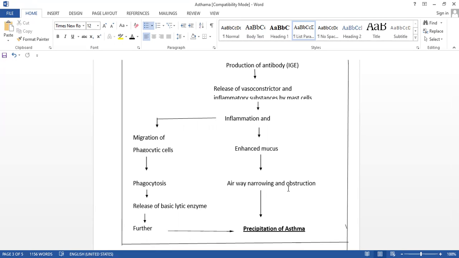That causes obstruction in the airflow, and that precipitates the asthma. And here, due to that inflammation, who will come? WBCs will come. That causes phagocytosis, and during that it releases the lytic proteins or enzymes, and further that leads to precipitation of asthma. This is a very simple way.